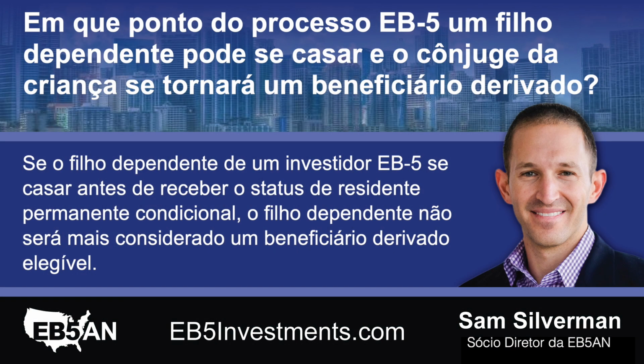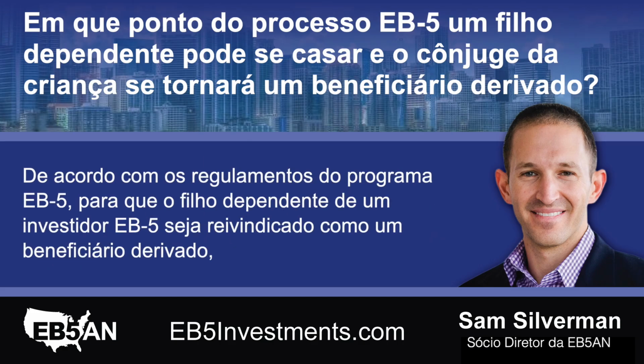At what point in the EB-5 process may a dependent child marry, and will the child's spouse become a derivative beneficiary? If the dependent child of an EB-5 investor marries before being granted conditional permanent resident status, the dependent child will no longer be considered an eligible derivative beneficiary.